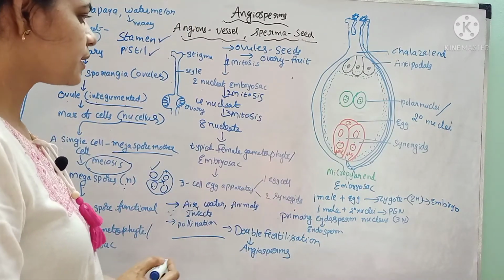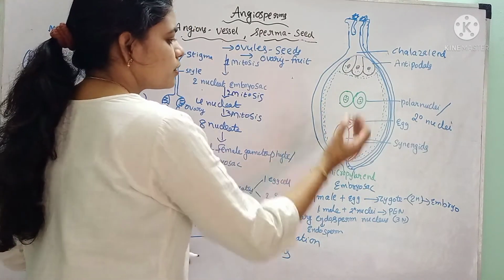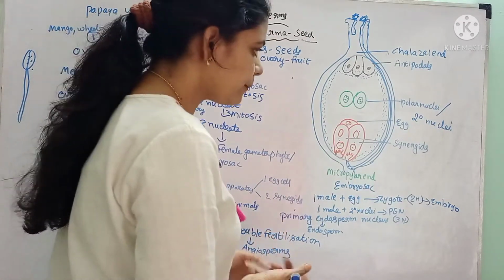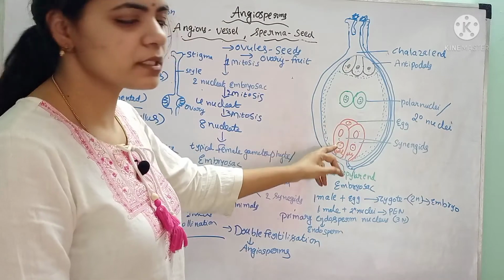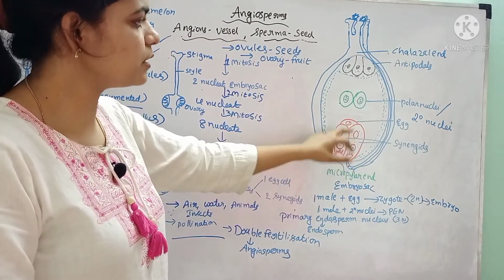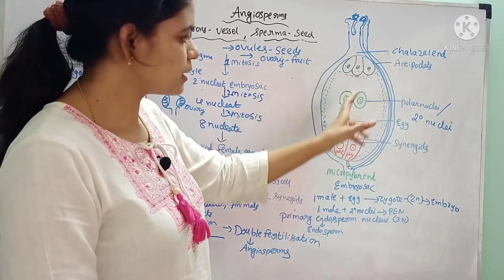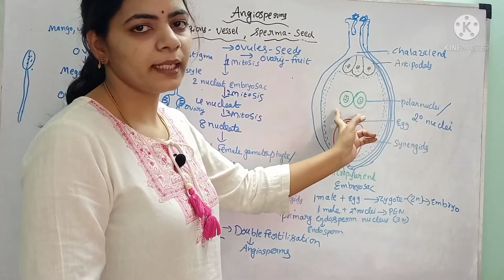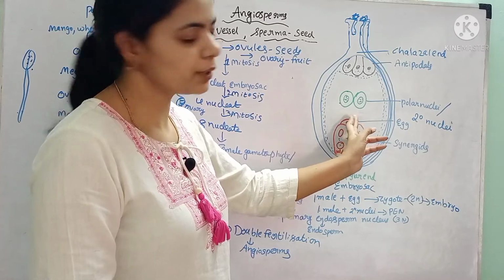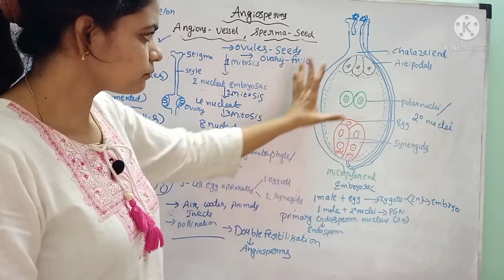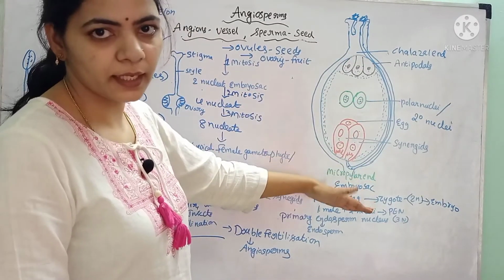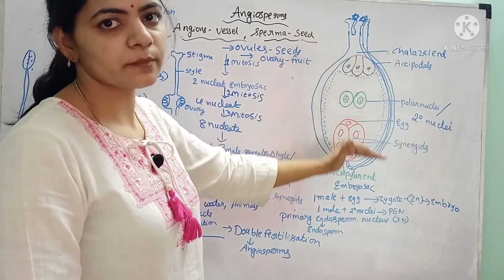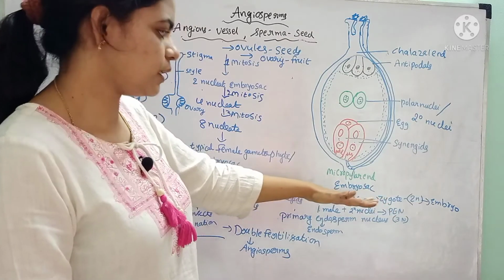In this 8-nucleate structure, 3 form the egg apparatus. In the egg apparatus, there is one egg and 2 synergids, and there are 3 antipodals and 2 polar nuclei. These 2 polar nuclei later fuse together and form the secondary nucleus. The embryo sac has two ends, the micropylar end and the chalazal end. The chalazal end is towards the antipodals and the micropylar end is towards the synergids.